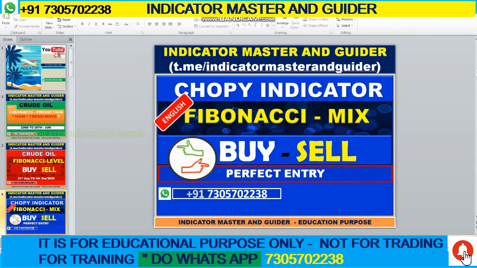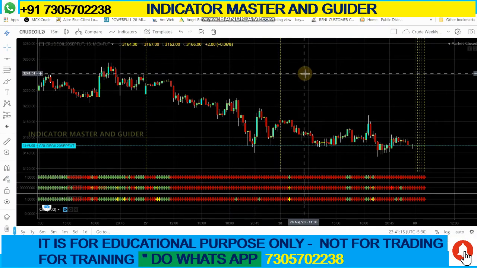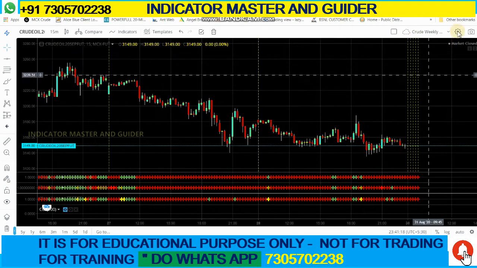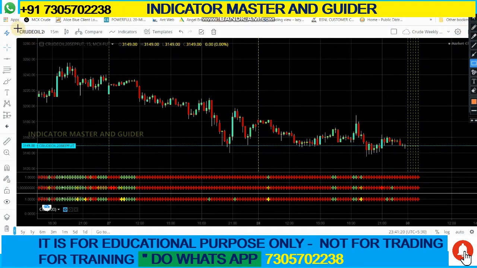Here I am showing a pure trend. It is crude oil. Actually, I have taken crude oil. You can change the index to whichever index you are using, but I love this crude oil very much, so I mostly trade crude oil and do my research with crude oil only. But many indicators will work similarly. In high volatile, high price movement, all indicators work well.